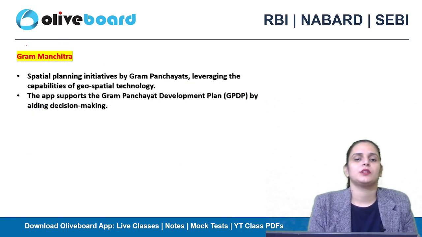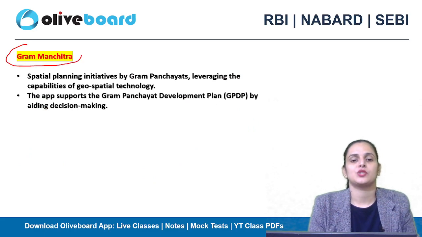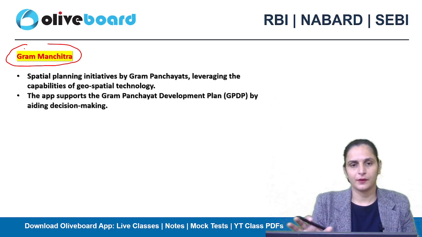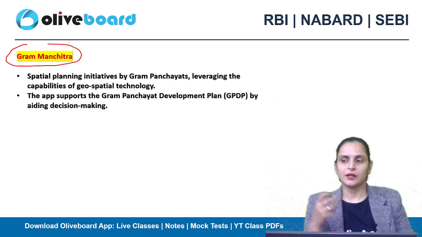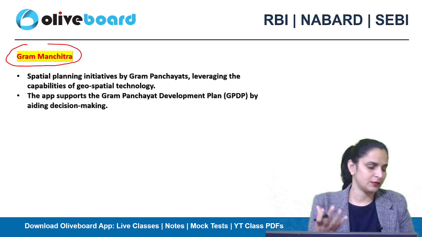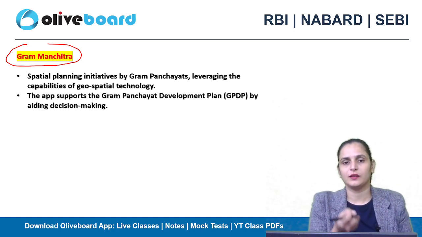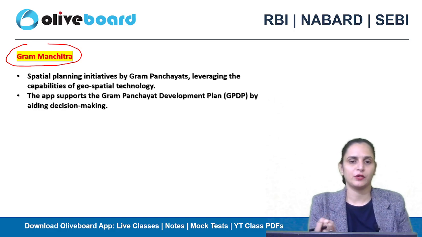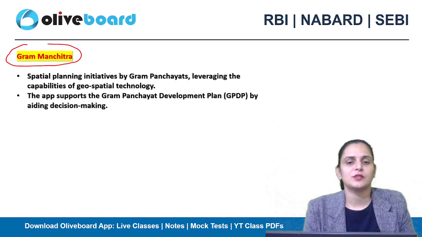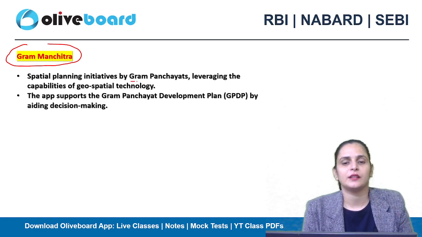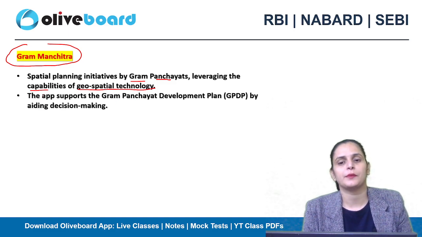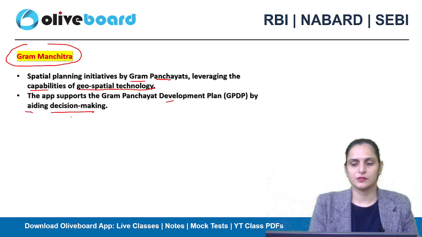Next is about Gram Manchitra. What is Manchitra? It's a map. So what we are doing is preparing the village map. We are doing the mapping of the villages, so that special planning initiatives by Gram Panchayats can leverage the capabilities of geospatial technology. So this is an app which will support the Gram Panchayat development plans by aiding decision making. So that's how it will help in decision making and other things.